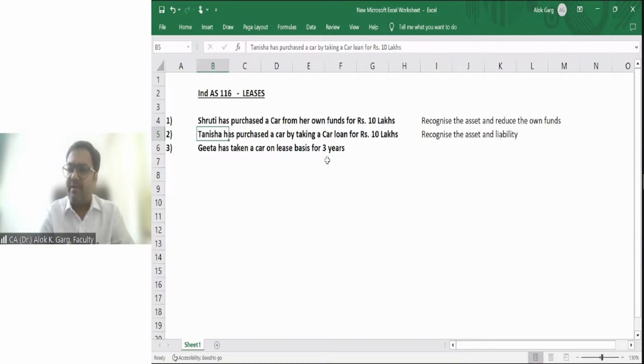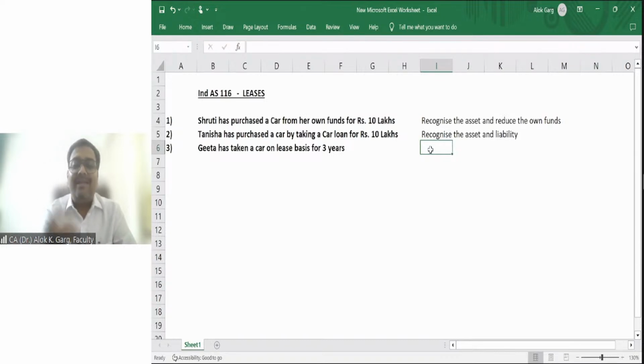Now the question started being raised in the global jurisdiction. Different regulators started asking that option number 2 and option number 3 are not comparable.